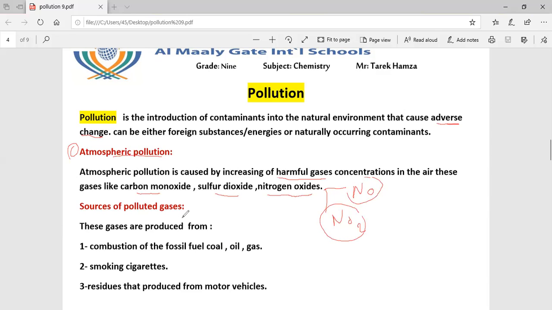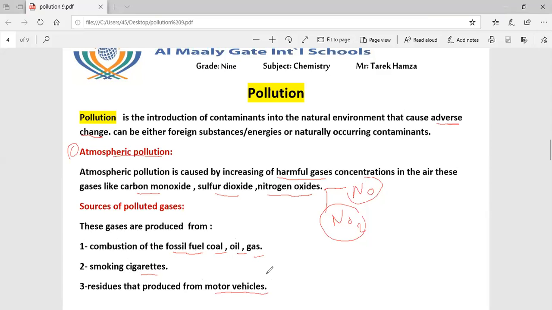Sources of polluted gas. Where are these gases produced? These gases are produced from combustion of fossil fuel, coal, oil, and gas, smoking cigarettes, and residues that are produced from motor vehicles.